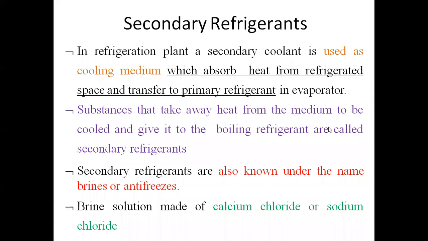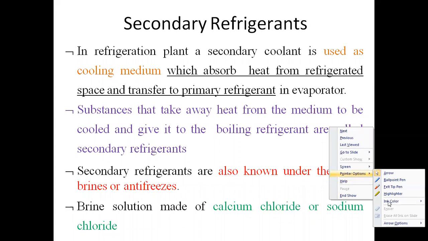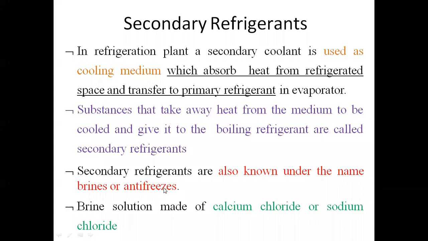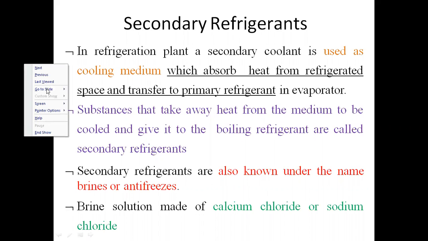Secondary refrigerant is also called a brine solution, or an antifreeze. Under secondary refrigerant, we can consider water as a secondary refrigerant as well as brine solution as a secondary refrigerant. Now, how can we use water as a secondary refrigerant?